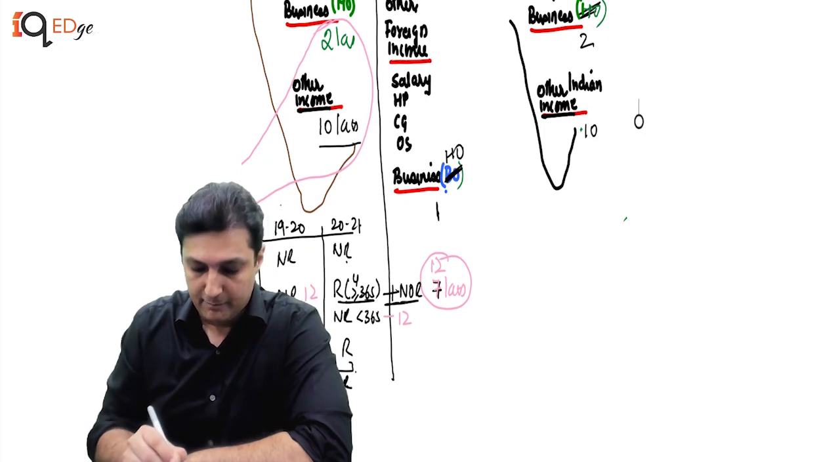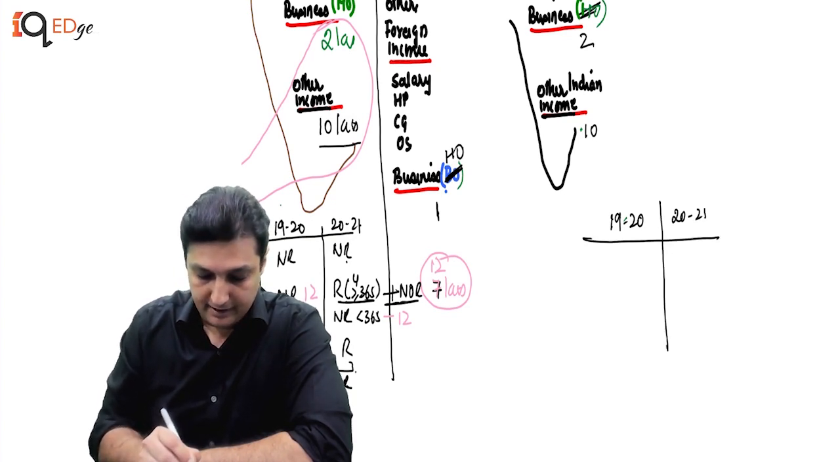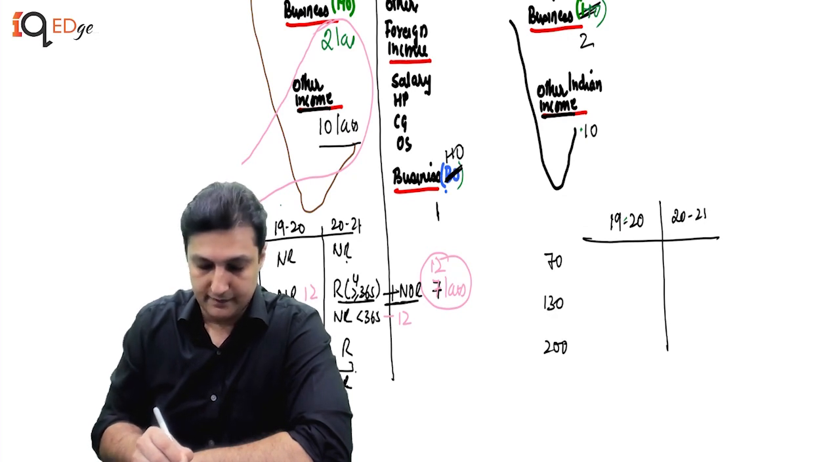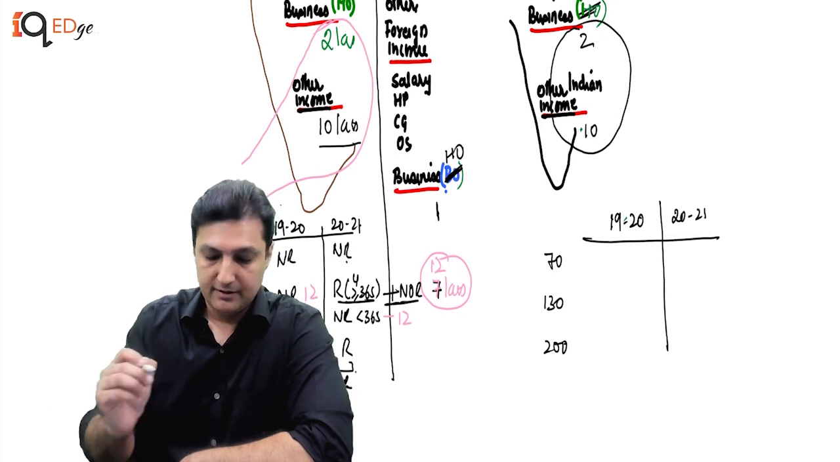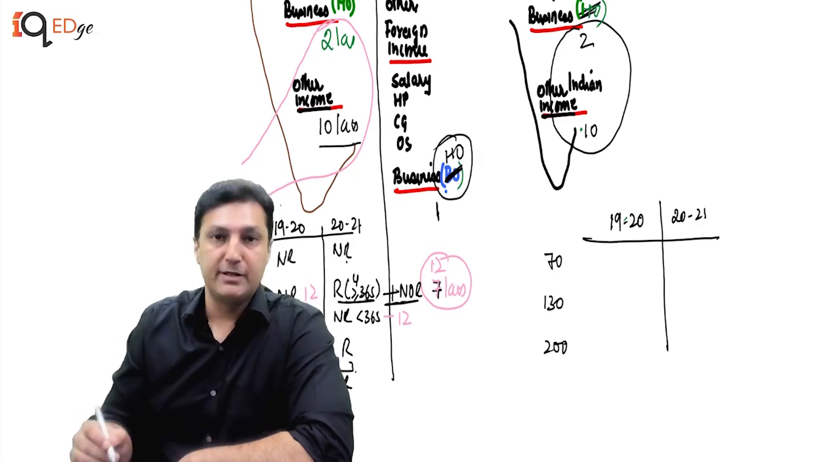So with me, I believe by now you should be able to answer these questions. So I'm taking the same here. We say 70 days, 130 days and 200 days. Now tell me, how much is his income other than from foreign sources? It is 12. Because this is not from a business controlled from India.